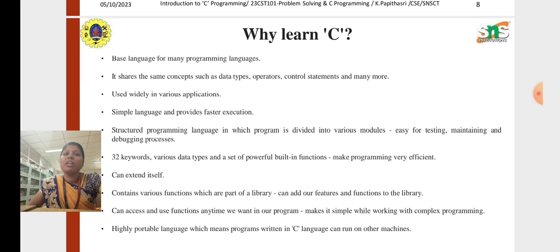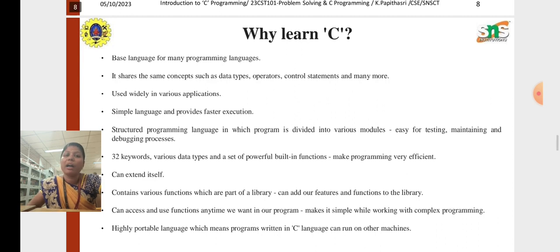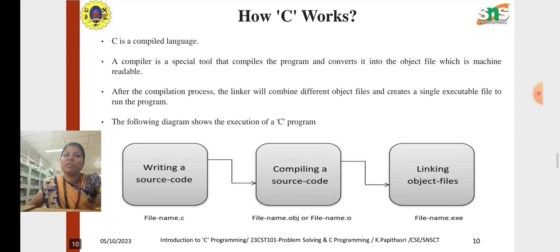So why are we learning C? Here it provides faster execution. It is a basic programming language and the concepts are shared. What do the concepts mean? Data types, operators, control statements. These concepts are shared, and it has 32 keywords to make programmers very efficient, and it's a portable language. Then how does it work?